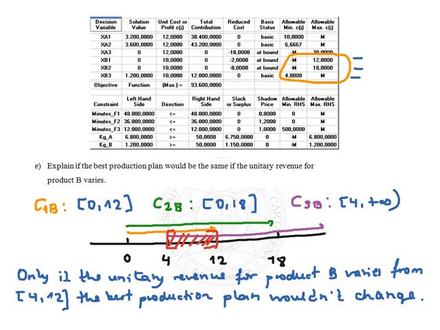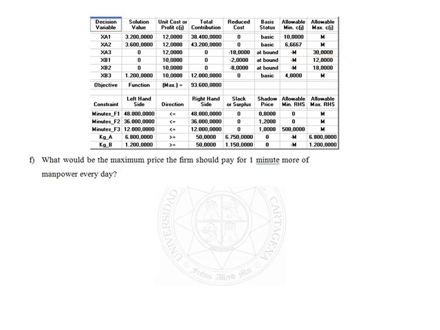Finally, question F. What would be the maximum price the firm should pay for 1 minute more of manpower every day? We are asked for the shadow prices of the manpower in each factory, which are these three. So the answer would be that the firm should pay